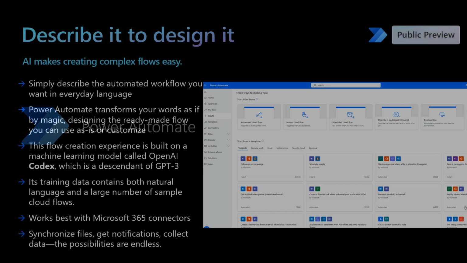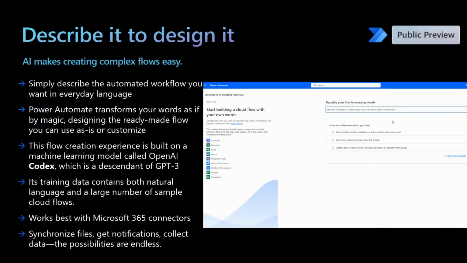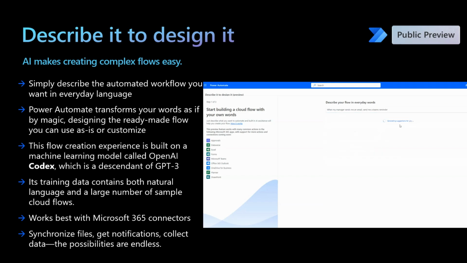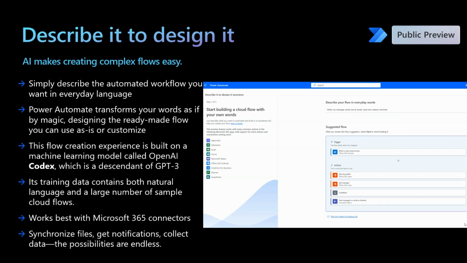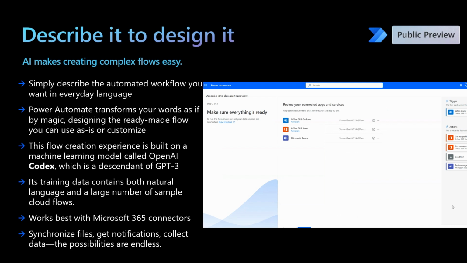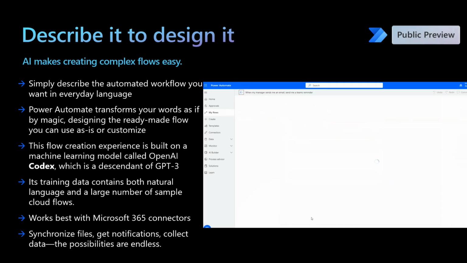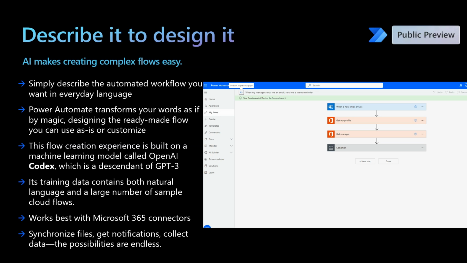Now let's look at AI in Power Automate. In Power Automate, we now have a co-pilot for our flow makers. Makers can pretty much describe the required automation or flow in natural language, and this new capability will design the flow for you. For example, you can say, every Friday at 12 p.m., send me a list of all the pending tasks from SharePoint. And the co-pilot will try to create a Power Automate flow based on this description.